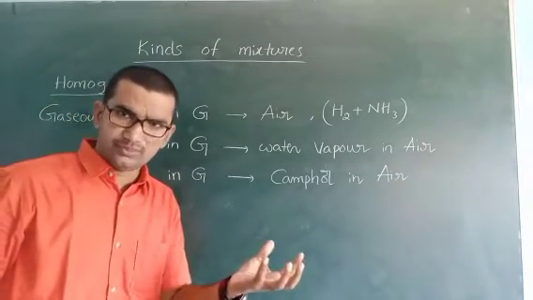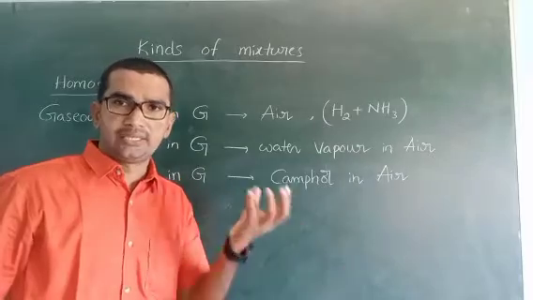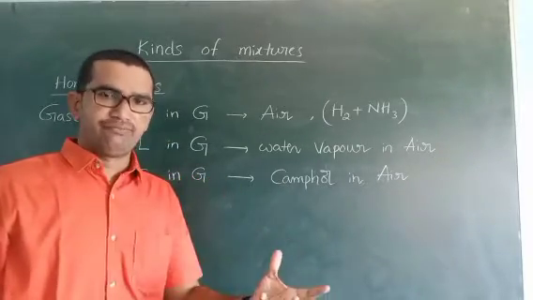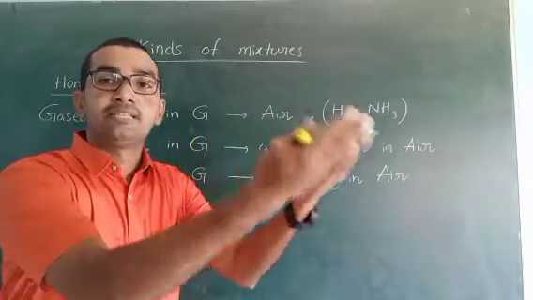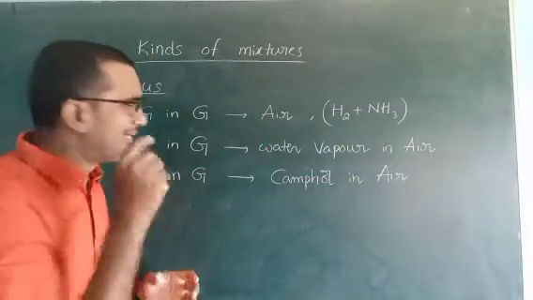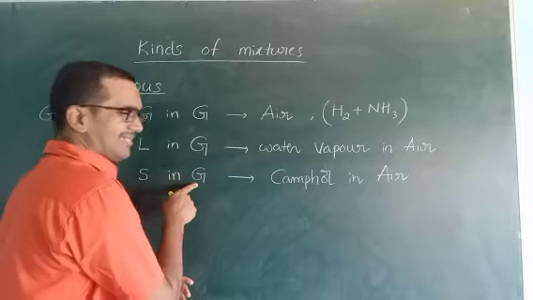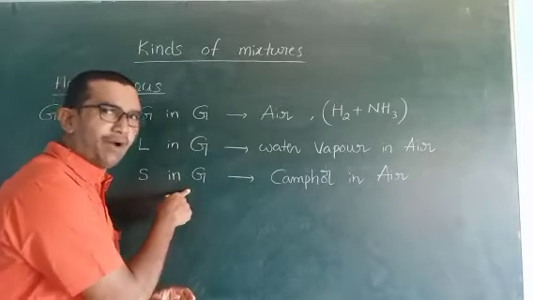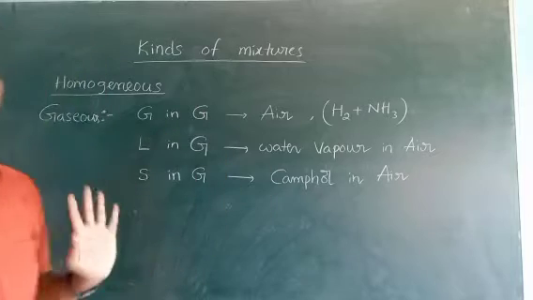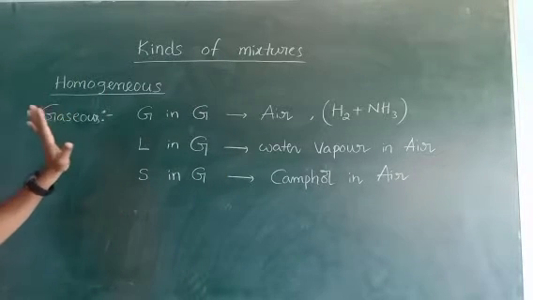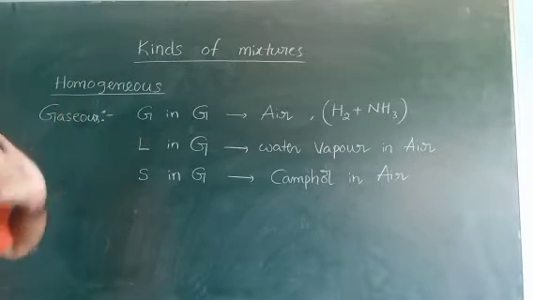When you combust or heat the camphor, it is directly converted into gas and it is mixed with air. So it is solid in gas type of gaseous homogeneous mixture. So gaseous homogeneous mixture type completed.